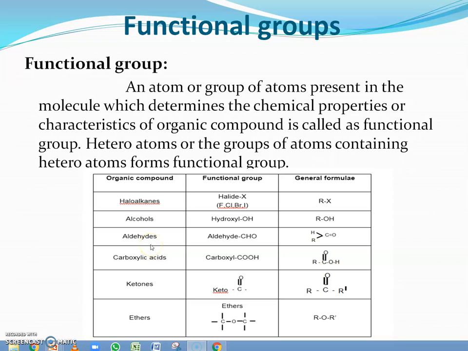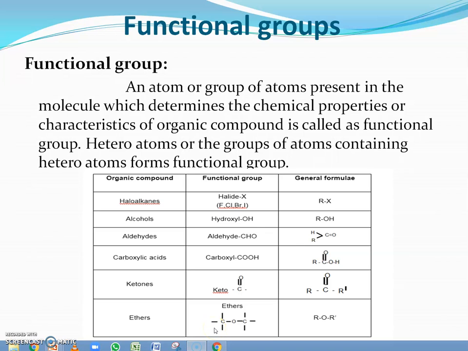In aldehydes, the functional group is the aldehydic group, which is a CHO group. In carboxylic acids, the functional group is the carboxylic group, that is COOH. In ketones, the functional group is keto, and in ethers, the functional group is the ethereal linkage.